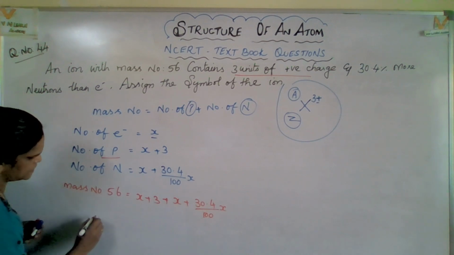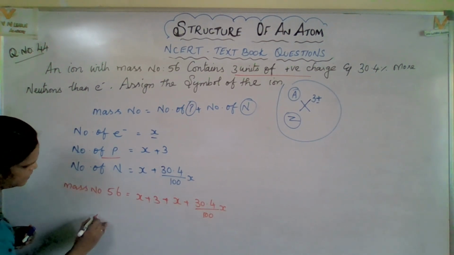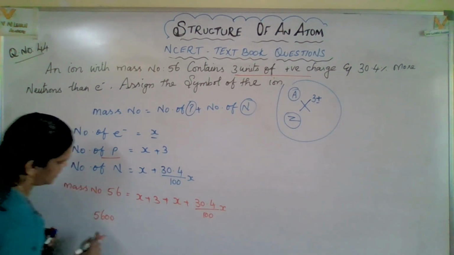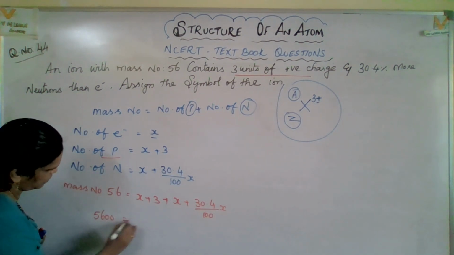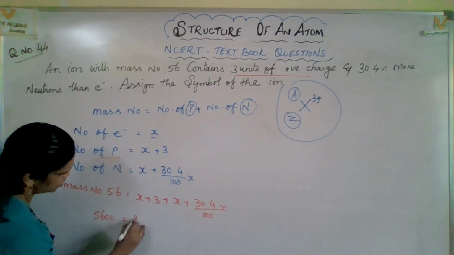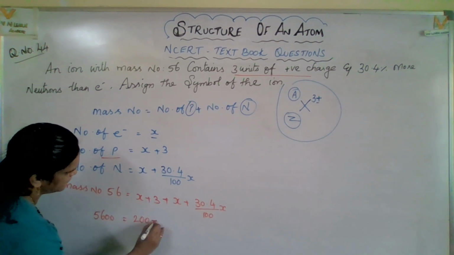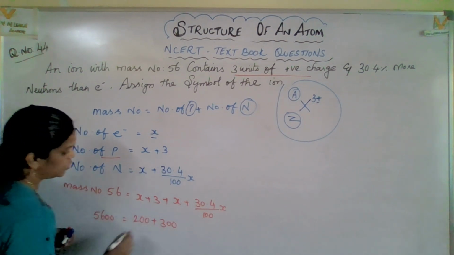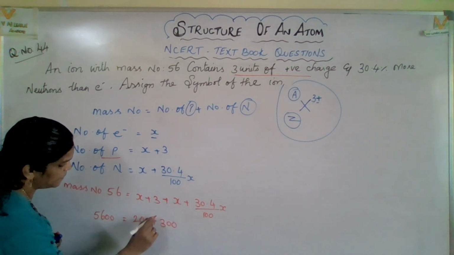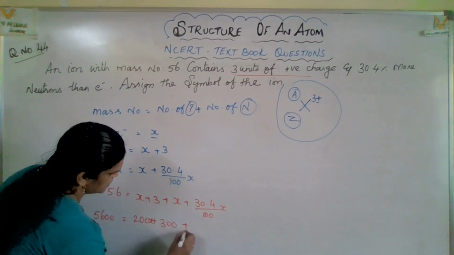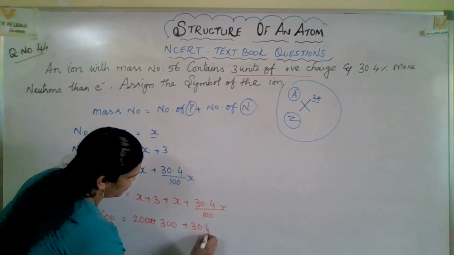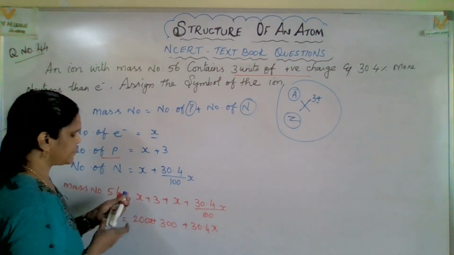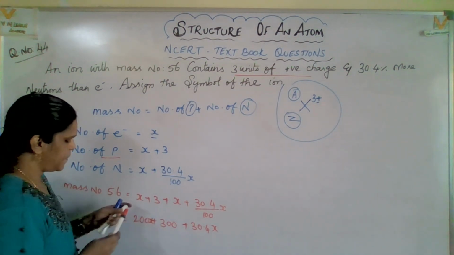Okay, so that means here how do we calculate it? 56 into 100, 5600 equal to here 2x, no? So 200x plus 300 plus 30.4x.